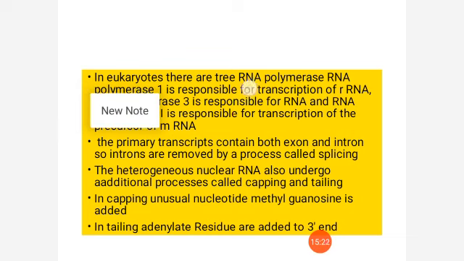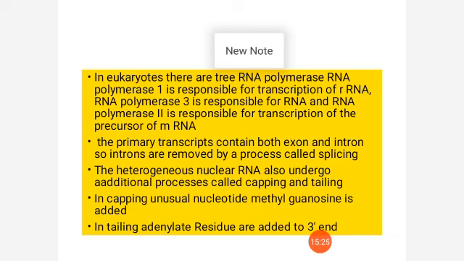So what you understood from this, there are three different polymerases in eukaryotes, which are needed for the polymerization of tRNA, mRNA and rRNA. So all these RNAs are formed from where only? From DNA. Clear?